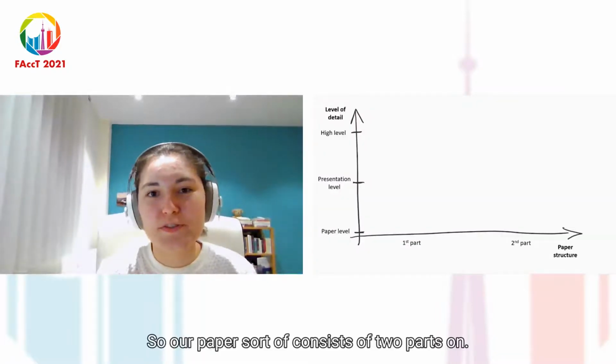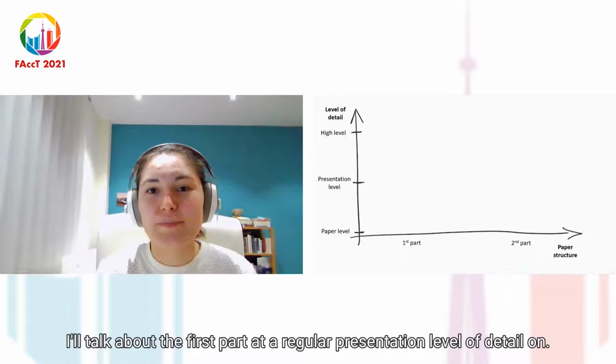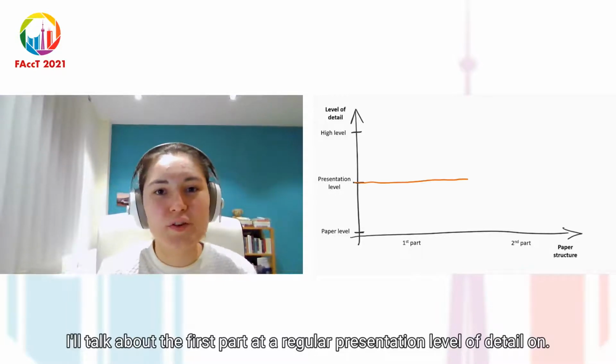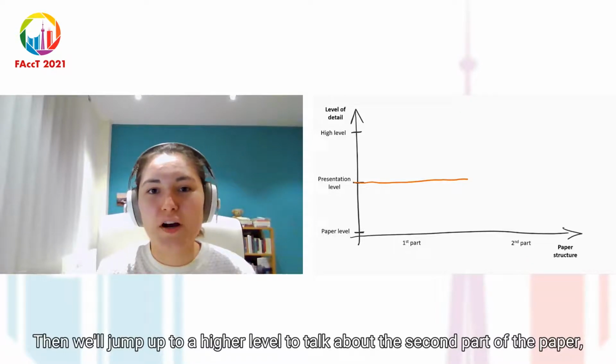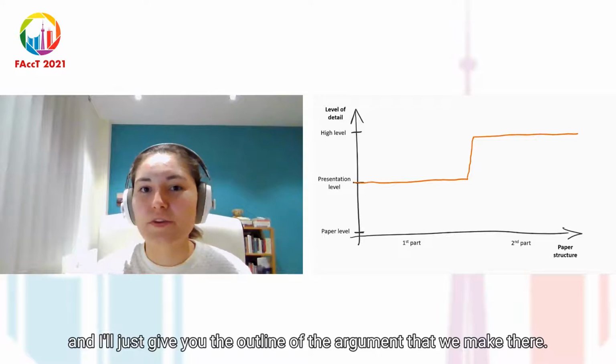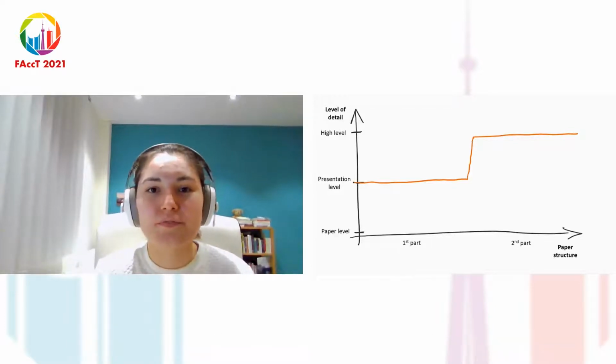So our paper consists of two parts, and I'll talk about the first part at a regular presentation level of detail, and then we'll jump up to a higher level to talk about the second part of the paper, and I'll just give you the outline of the argument that we make there.